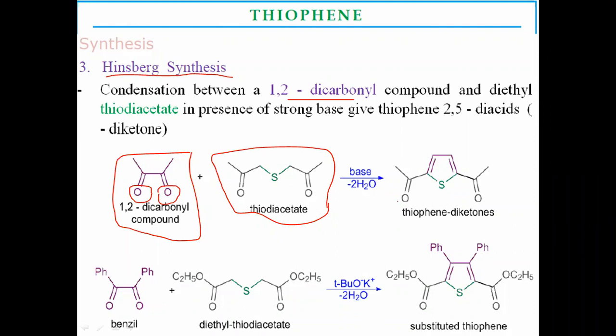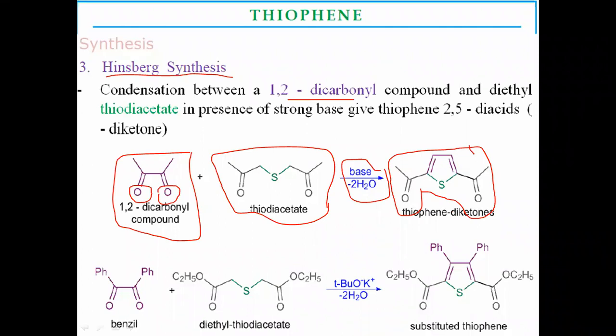The 1,2-dicarbonyl compound reacts with diethyl thiodiacetate in the presence of a strong base, which undergoes cyclization to make the final substituted product, thiophene 1,2-diacids or diketones, depending on which base is used.